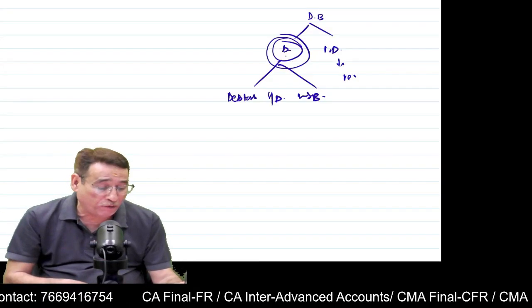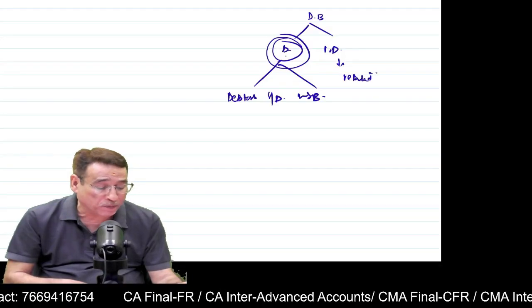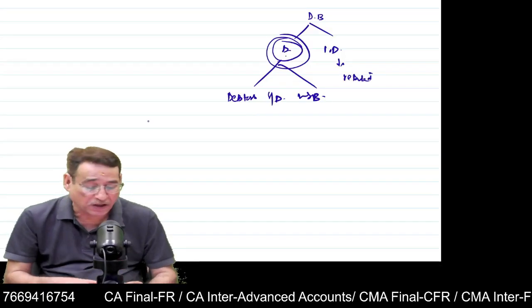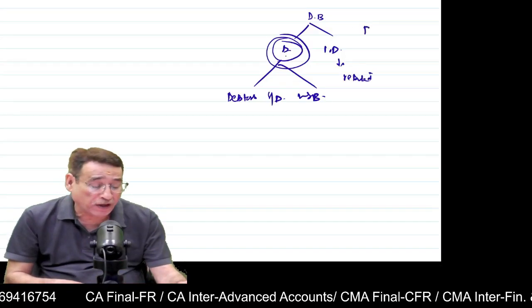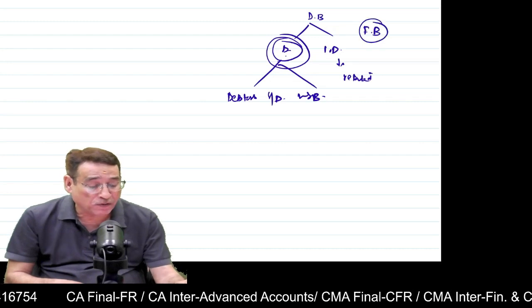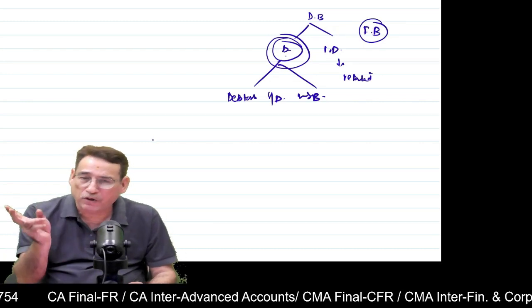Correct? This way, when you know in advance what you are supposed to do, it becomes pretty easy. And as far as foreign branches are concerned, I will tell you, you are going to get hardly a 2 mark question.